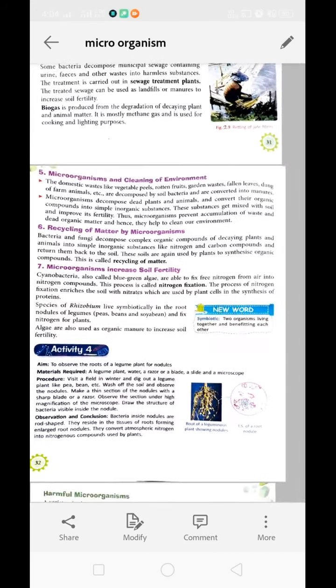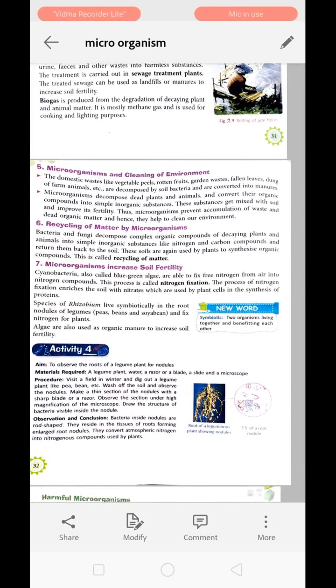The domestic waste like vegetable peel, rotten fruit, garden waste, fallen leaves, dung of farm animals, etc. are decomposed by the soil bacteria and are converted into manure. Microorganisms decompose dead plants and animals and convert their organic compounds into simple organic substances. These substances get mixed into the soil and improve its fertility. These microorganisms prevent accumulation of waste and dead organic matter, and hence they clean the environment.